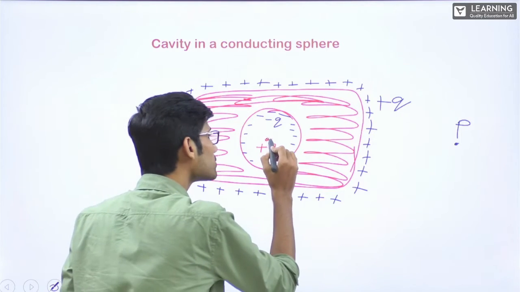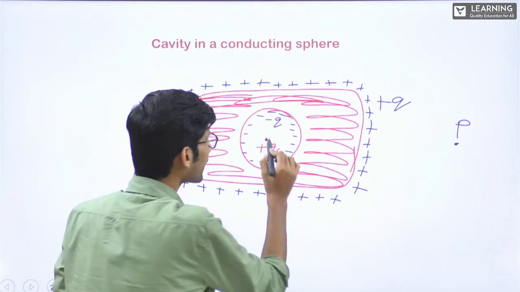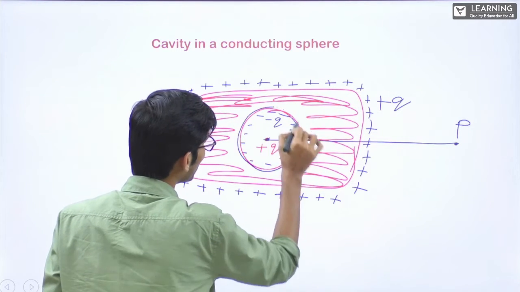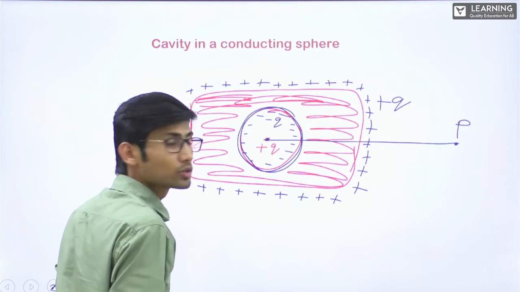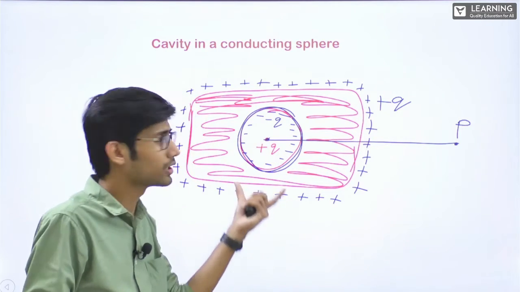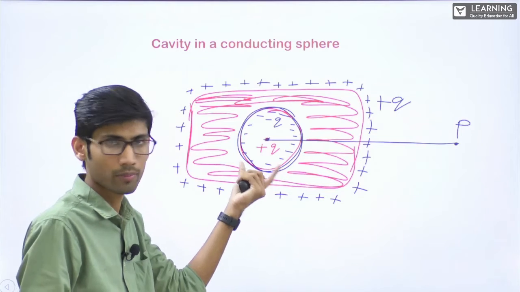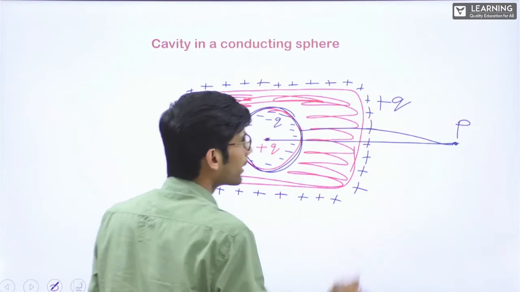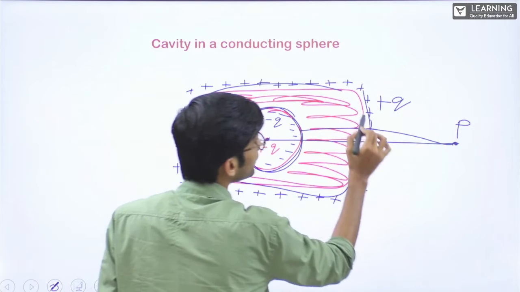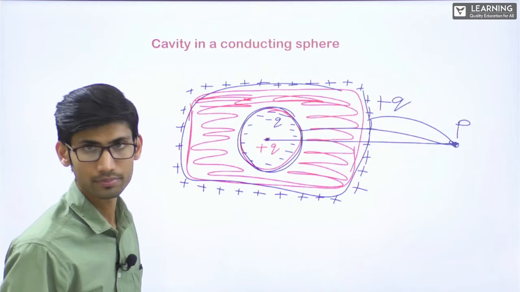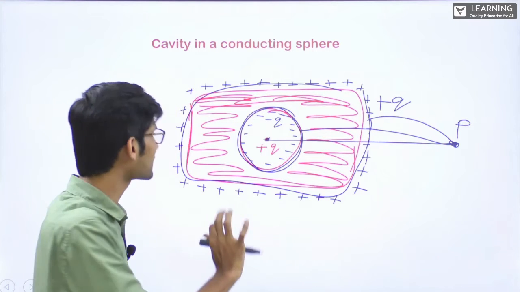Due to this charge also, at this distance, due to this surface, at this surface there is a charge. So we can consider a sphere if it depends on the shape of the cavity. Here it is a spherical cavity. Okay. So now due to this sphere at this point and due to this positive charge at this point, all the three potentials will be there. Okay. Understood? This is the main concept.